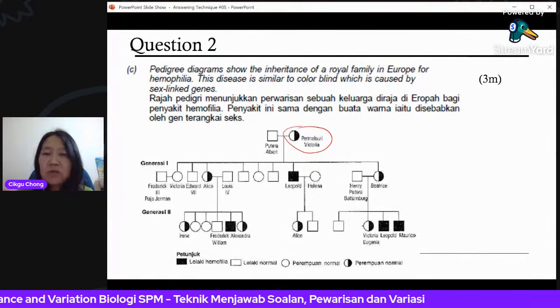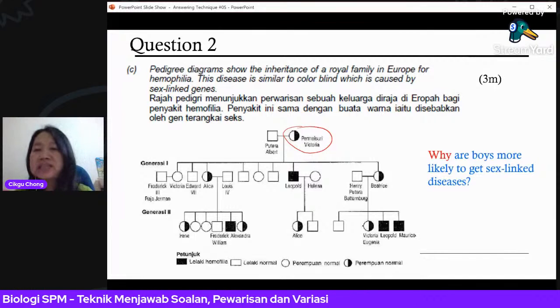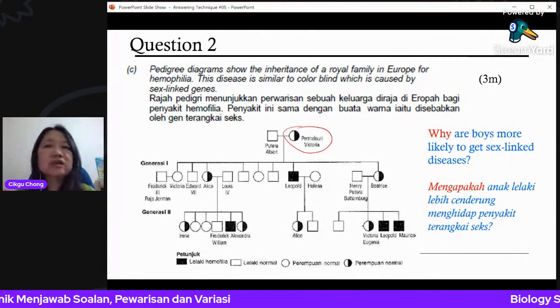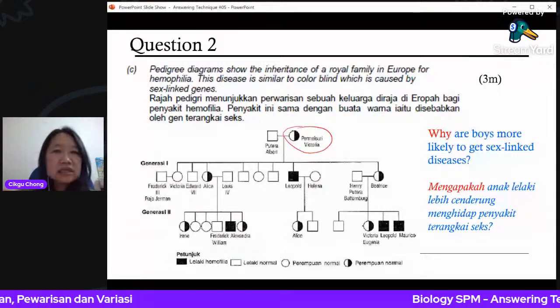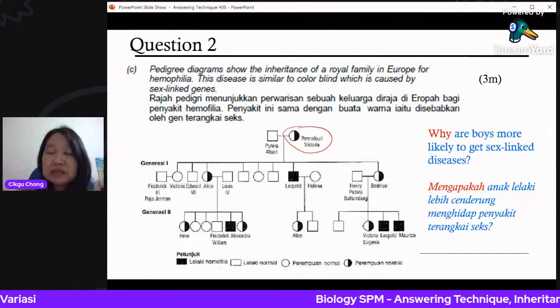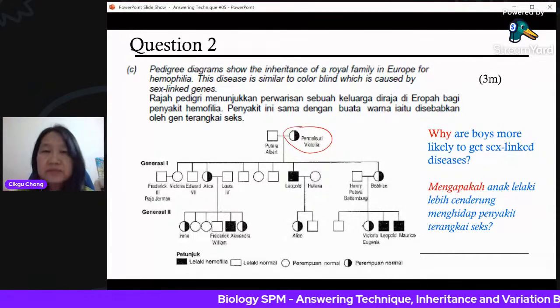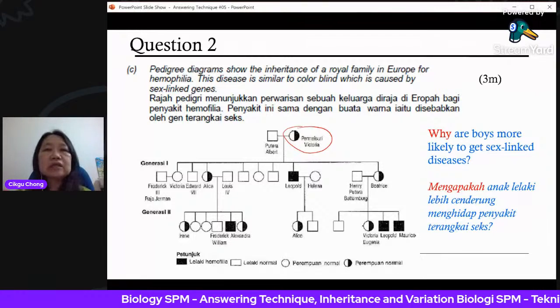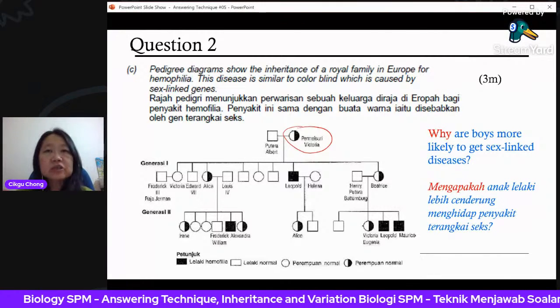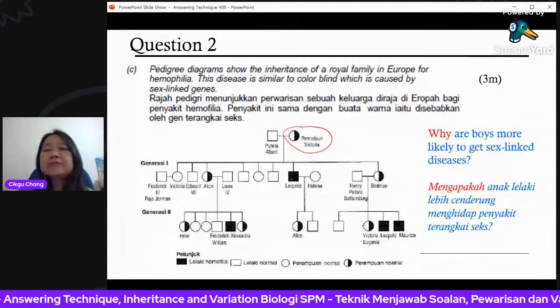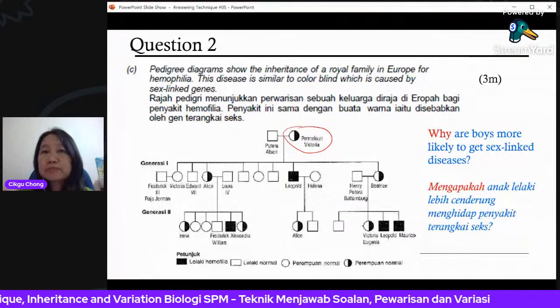What is the question first? Why are boys more likely to get sex-linked diseases? This is a very common question. Why are color blindness and hemophilia, these two sex-linked diseases, more commonly found in males? Okay, so it has to do with the sex chromosome X.